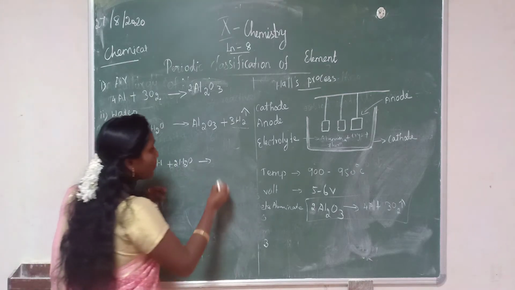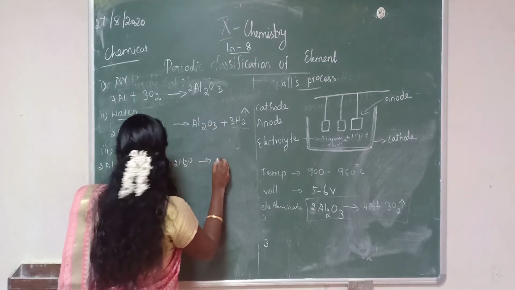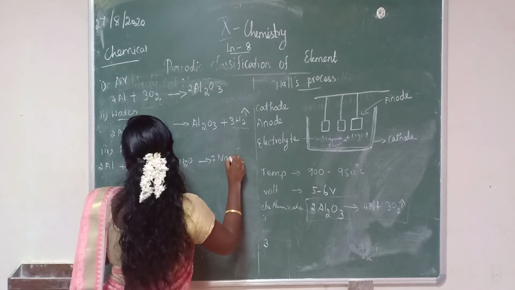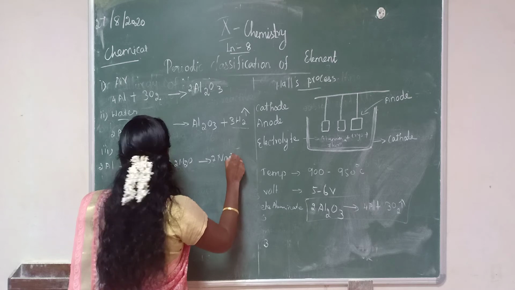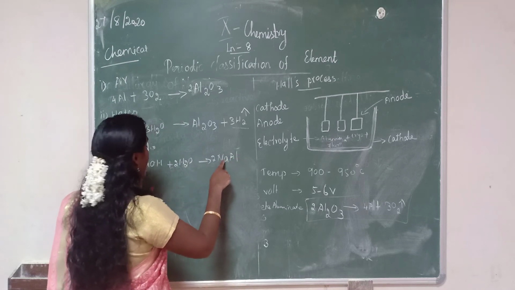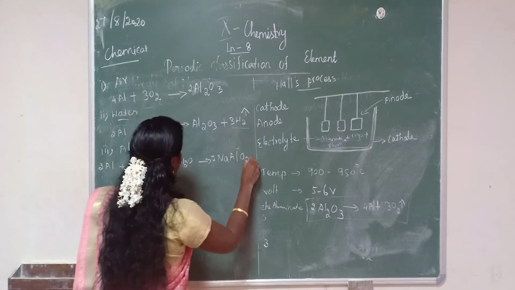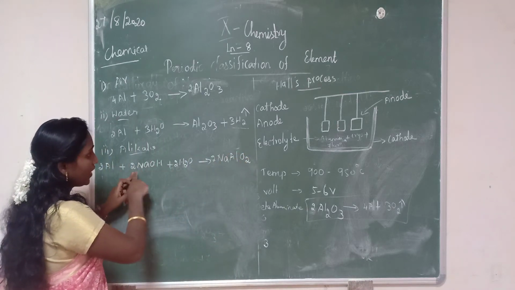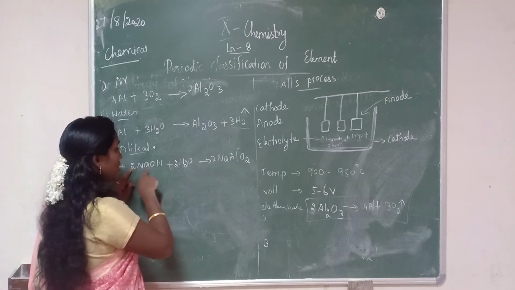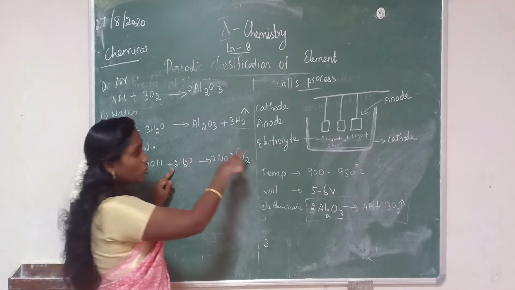So what is the formula of sodium meta-aluminate? NaAlO2. 2 sodium, 2 aluminium, then 4 oxygen: here 2 oxygen, from here 2 oxygen.